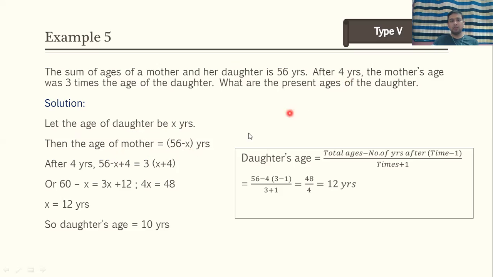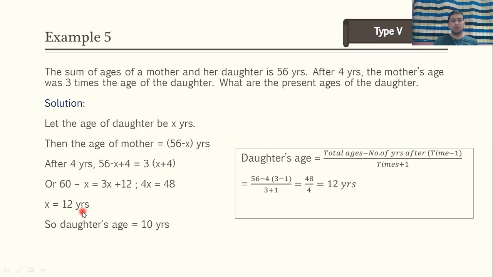Now after 4 years, it will be x plus 4 and 56 minus x plus 4, so 60 minus x. बस इसका रिलेशन हमें दिया हुआ है. After 4 years, it will be 60 minus x is equal to 3 in bracket x plus 4. So 3x plus 12. So just हमें simple एक equation है in terms of x. We have to solve it.